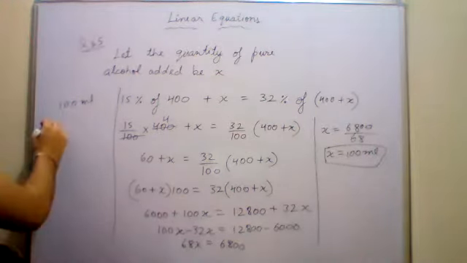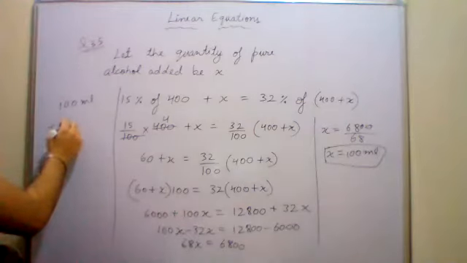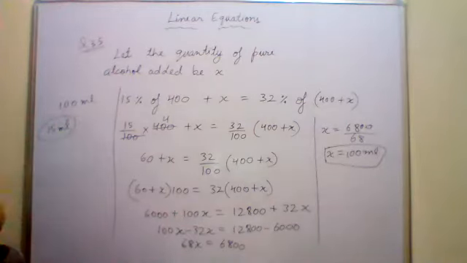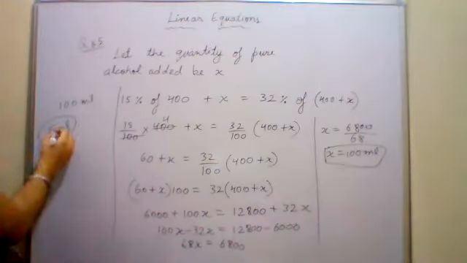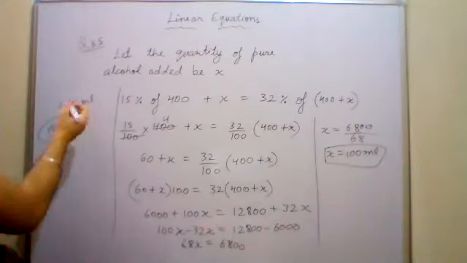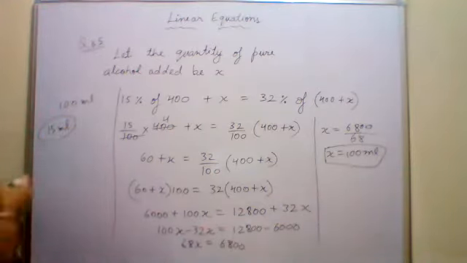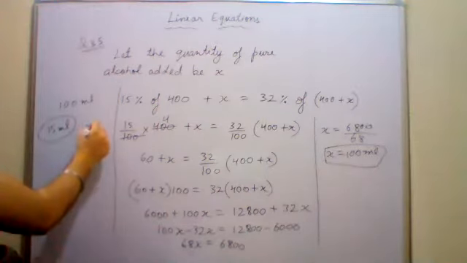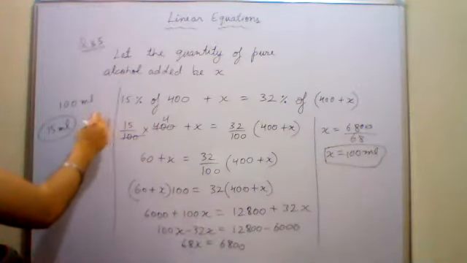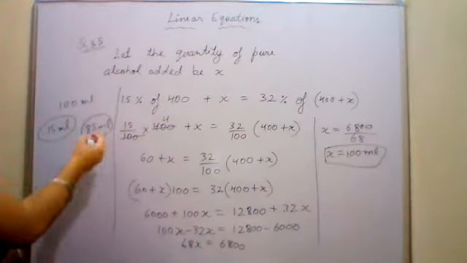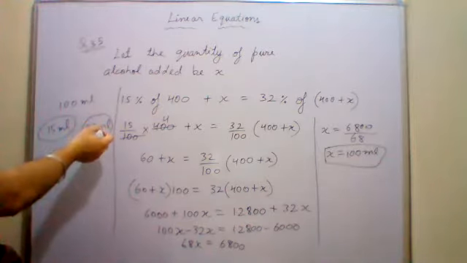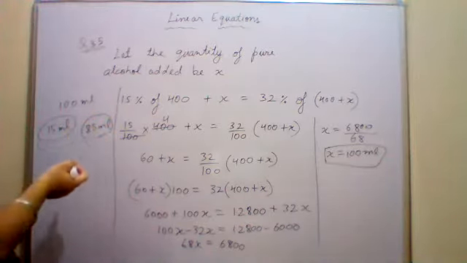Out of this 100 ml, only 15 ml जो है वो उसमें pure alcohol है. 100 ml का 15% कितना होगा? 15 ml. बचा हुआ 85 ml that is not pure alcohol, that is something else. May be water हो या और भी कुछ हो सकता है added हो इसमें.